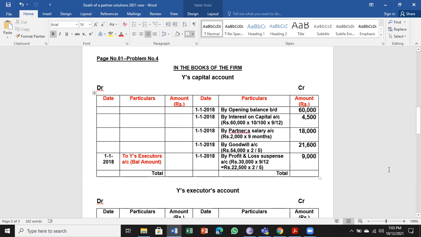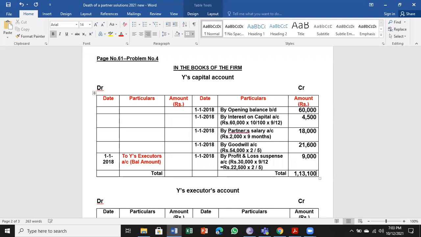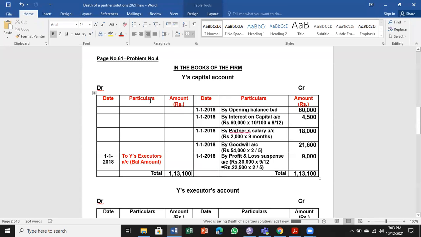So we can go for totaling. The total is 1,13,100. The credit side is more, and on the debit side no entry is there. The balance amount will go to the executor's account.